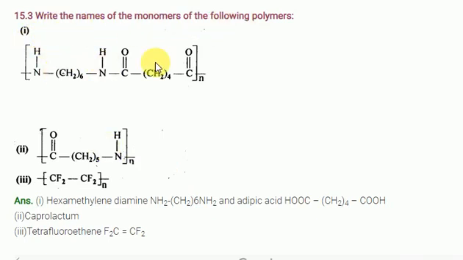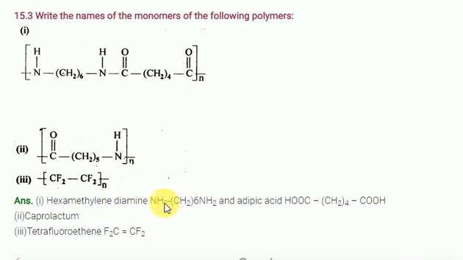Look at there. They have given one polymer and they are asking for the monomers only. If you have any confusion, just look here. This is nylon 6,6, made up of hexamethylene diamine and adipic acid. Just break the bond and add a water molecule. Here OH is added, here H is added. What do you get here?